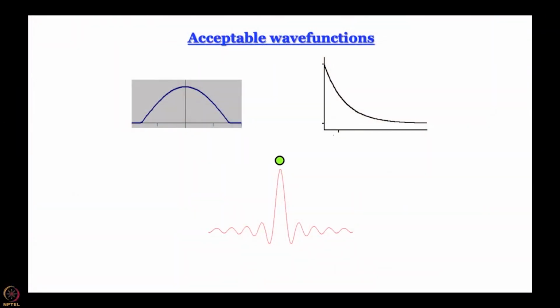But here this is a special case of what is called removable discontinuity. Since the discontinuity is only at that point and the limits from the two sides converge, we might as well substitute the value at that point by the limit and say that this is as good as a continuous function and therefore it is acceptable. Now let us see some examples of unacceptable wave functions.